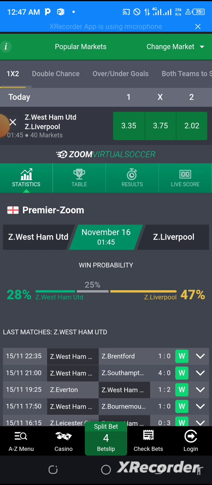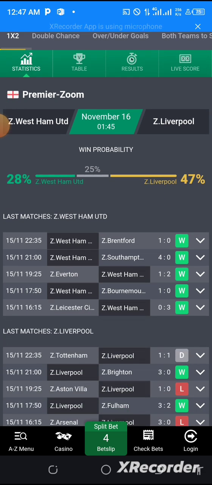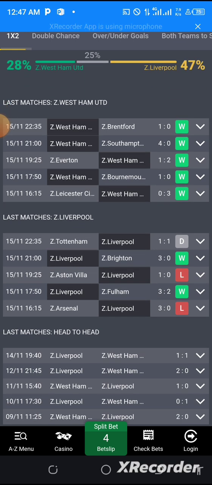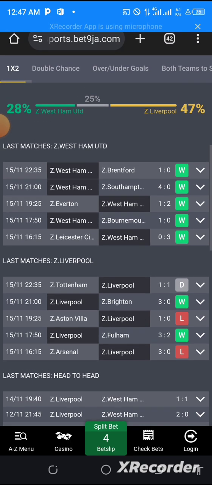As you open like this, you see that on their last match, Liverpool was home and they played draw. Once you see something like this, you just screenshot it. See West Ham now have 28%. This 28% means something.